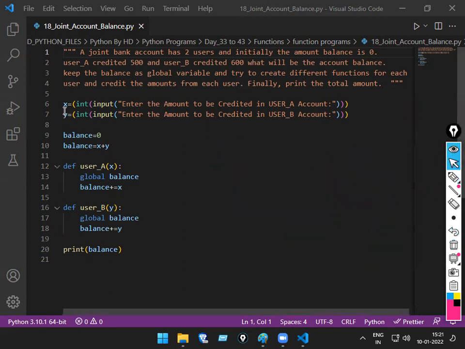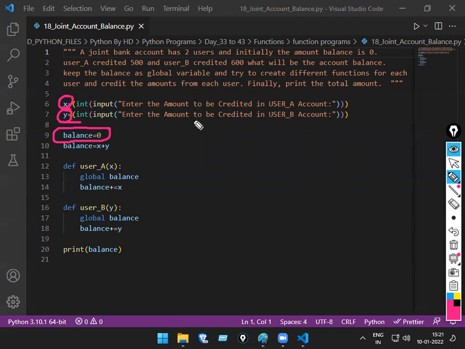So now focus here. X equal to, I'm taking the value from the user. Y value also from the user. By default, counting will start from 0 onwards. Can I start when the game started, like 1, 2, 3, or 2, 3, 4, or will it start from 1, 2, 3? If I don't have an amount, you don't have an amount. How much amount do I have now? 0. So balance equal to 0, which I declared there. Whatever the user enters, X value or Y value, user A and user B, that will happen here: addition or subtraction, whatever it is.